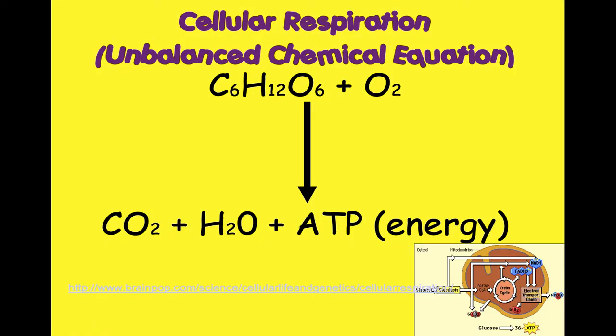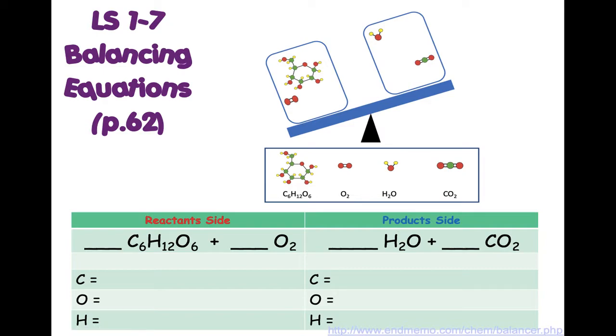And here is, once again, the unbalanced equation, C6H12O6 plus oxygen going in. Those are reactants. And then what's coming out is CO2, H2O, and then the ATP energy. We're not going to count this. It's considered energy. All right, so what you're going to do is go to Google Classroom, to the page 62 worksheet, and follow along.